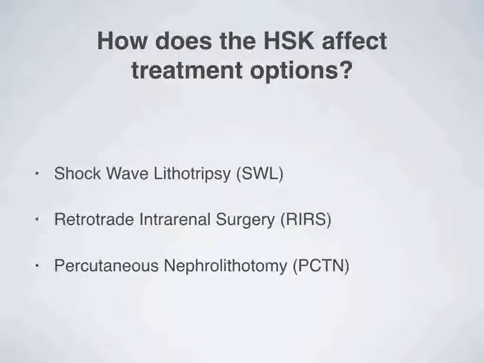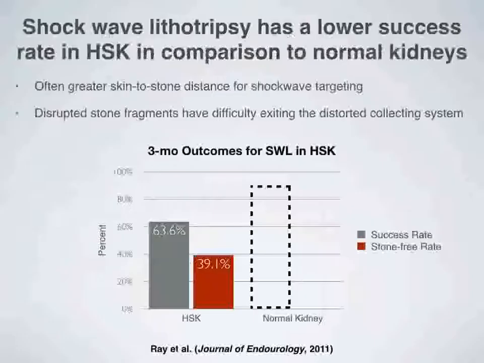Given the high prevalence of stones in those with horseshoe kidneys, it is also important to understand if the horseshoe kidney affects the treatment approach for stone removal. In general, the horseshoe kidney does affect treatment choice, but the 3 main surgical treatment options for normal kidneys, consisting of shockwave lithotripsy, retrograde intrarenal surgery, and percutaneous nephrolithotomy, are the same as those used for the horseshoe kidney. Extracorporeal shockwave lithotripsy is often considered the first-line surgical treatment for smaller kidney stones. However, there have been concerns that shockwave lithotripsy is less effective in the horseshoe kidney.